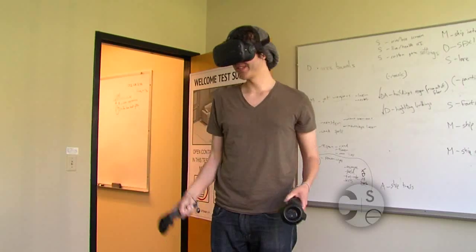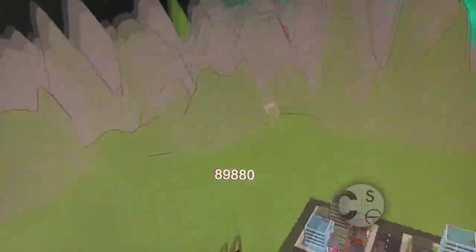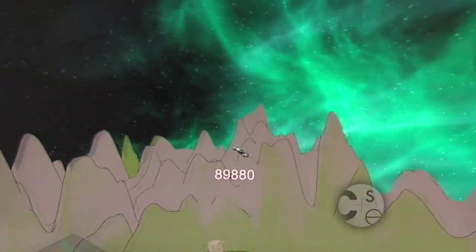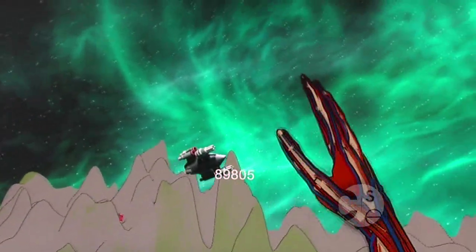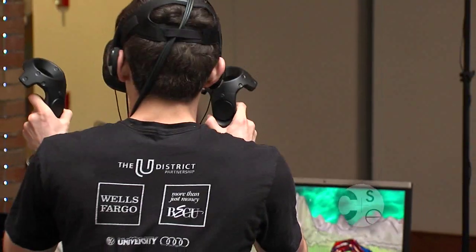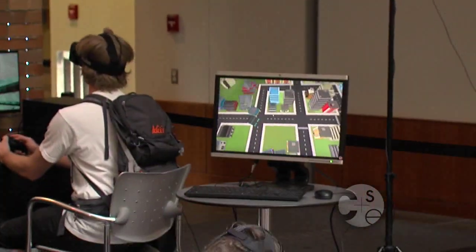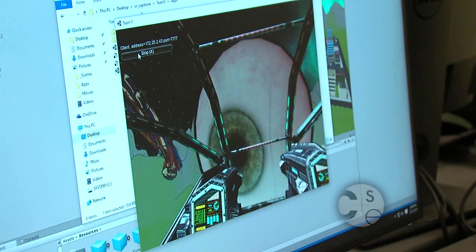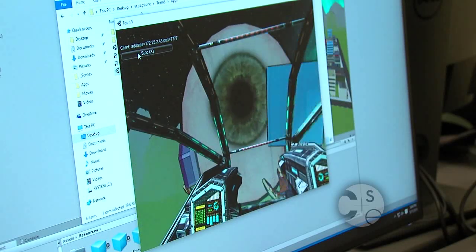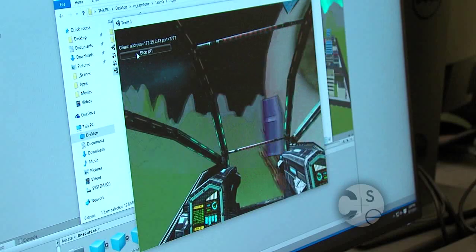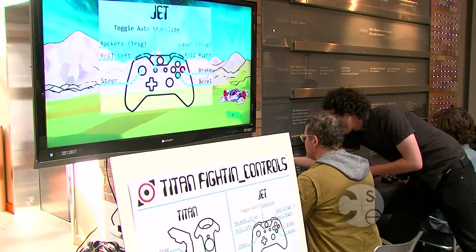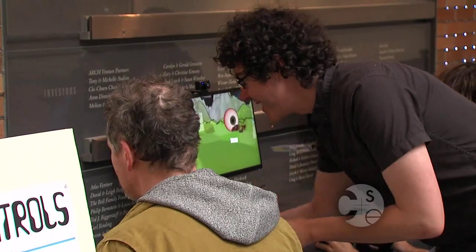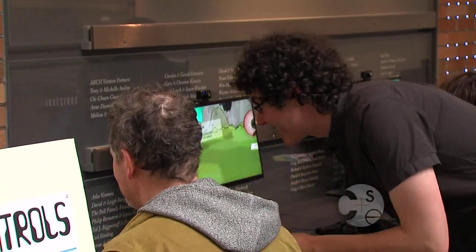I'm just throwing around buildings at the moment. So if you look at the computer screen, you can see that I'm in a little city, and there's a bunch of buildings everywhere. So I am a giant monster, and the goal of the game is pretty much to destroy the city, and then we have other players who can connect with the Oculus Rifts over there, and they actually fly in spaceships. There is a giant eyeball monster attacking the city, and you guys are part of an elite force of fighter pilots trying to take down the monster.